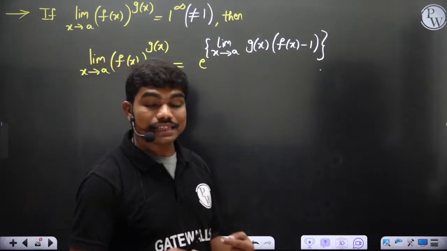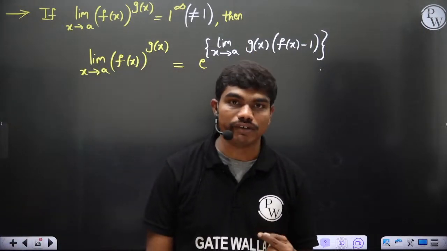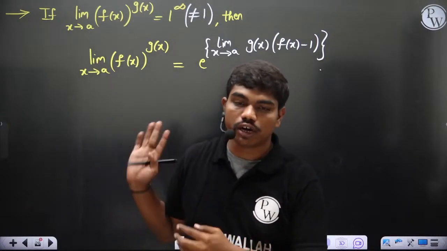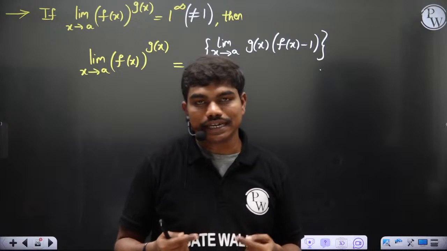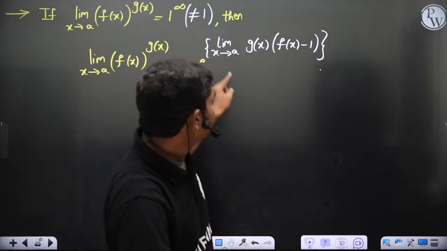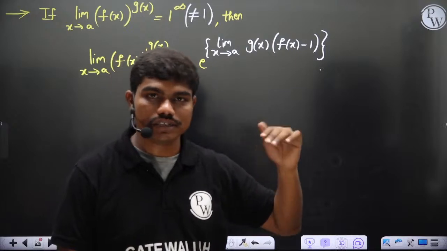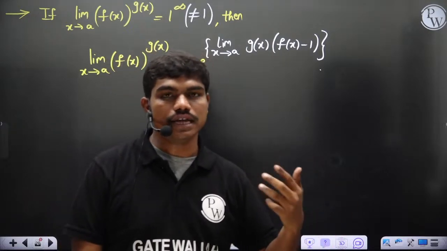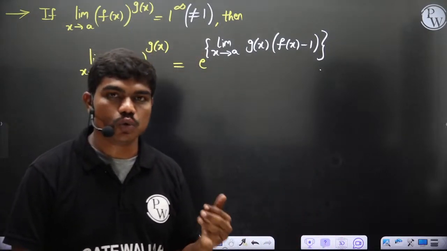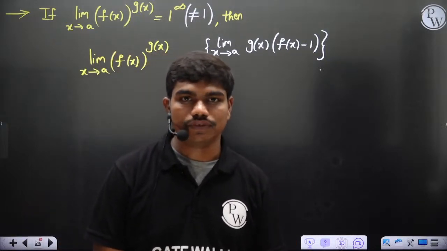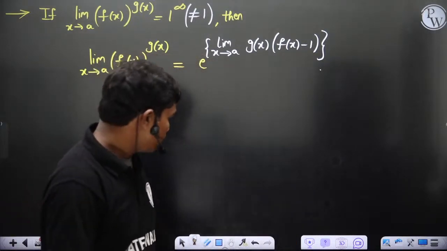If you have 0 by 0 or infinity by infinity, then it's clearly sorted out. But if you are getting things in terms of powers like 0 power 0, infinity power infinity, 0 power infinity, or infinity power 0, then you can follow a procedure which is called the 2L technique. 1L stands for logarithm and 1L stands for L'Hospital rule actually. So we'll see.